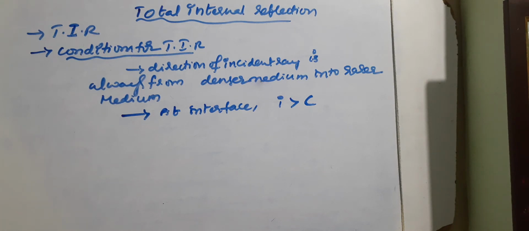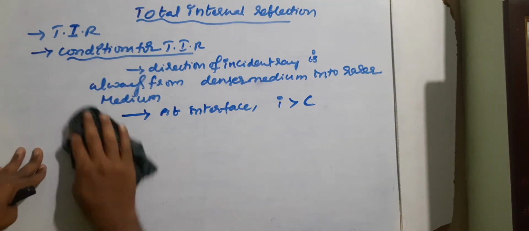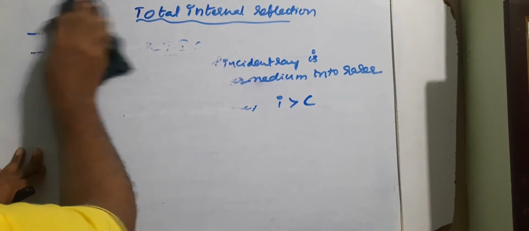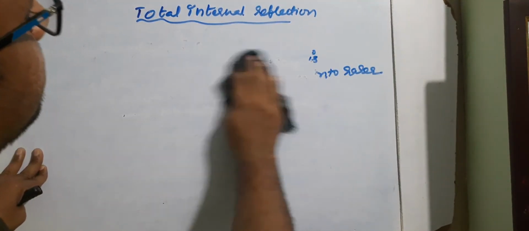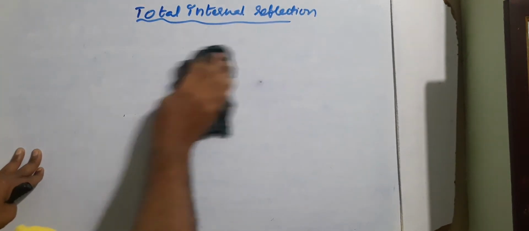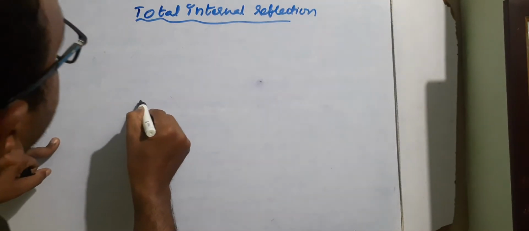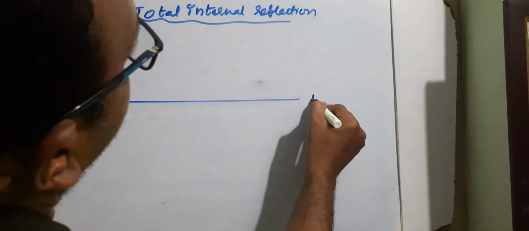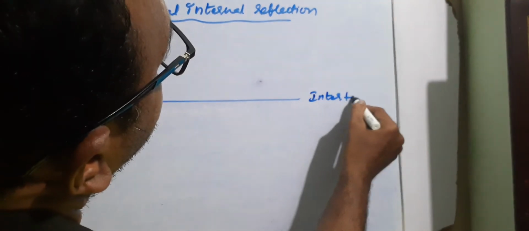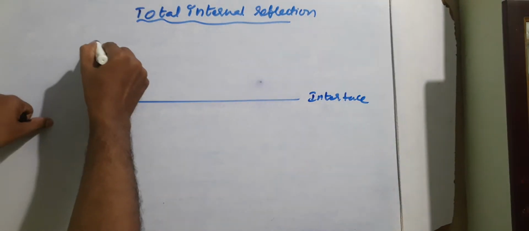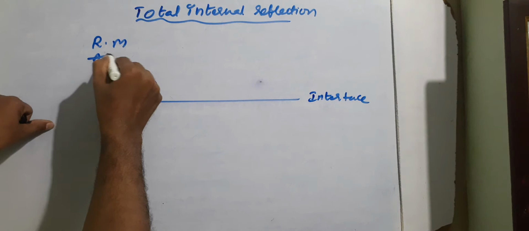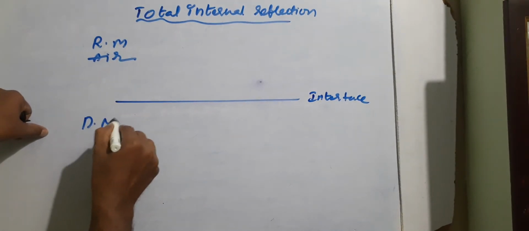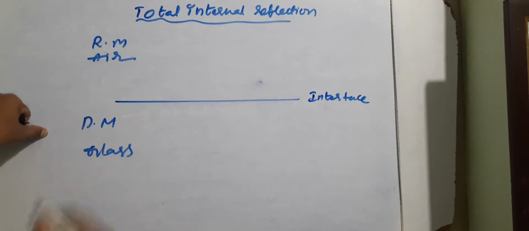Now how can we understand the concept of total internal reflection in the form of an activity, students? How can we explain total internal reflection in the form of an activity? So consider the interface which is separating both rarer medium, that is air, and denser medium like glass.